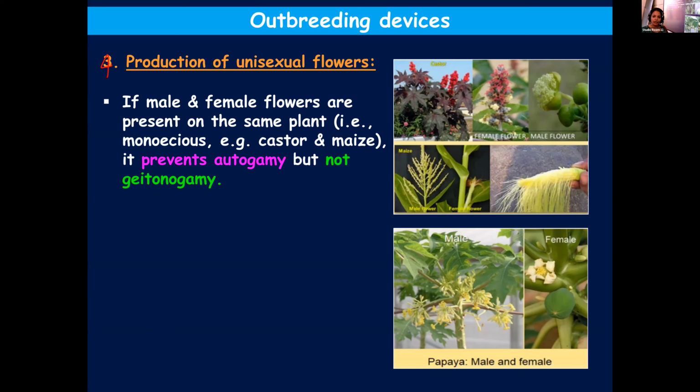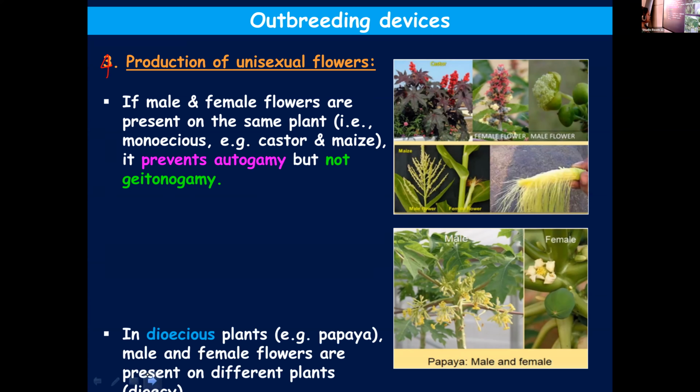Okay. So production of unisexual flowers also helps in preventing self-pollination. And these unisexual flowers can be produced on the same plant or on different plants. In both cases, it will reduce the chances of self-pollination.